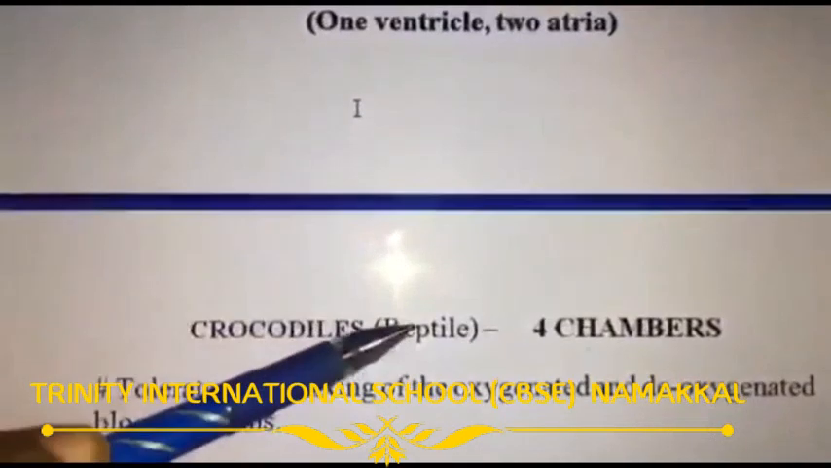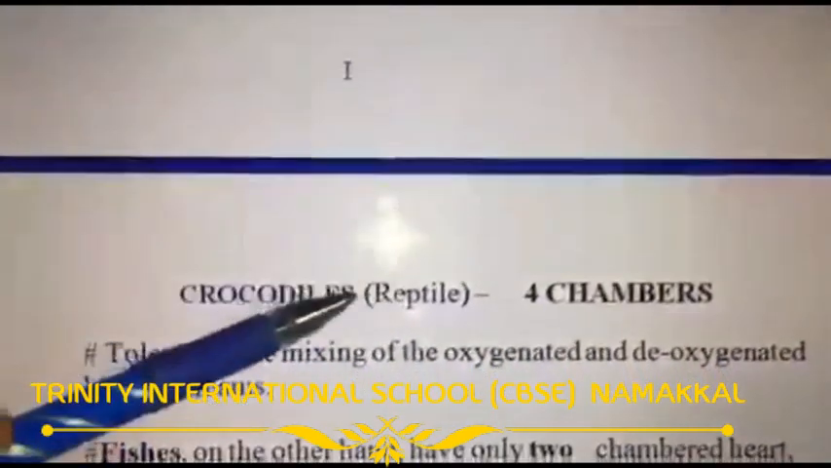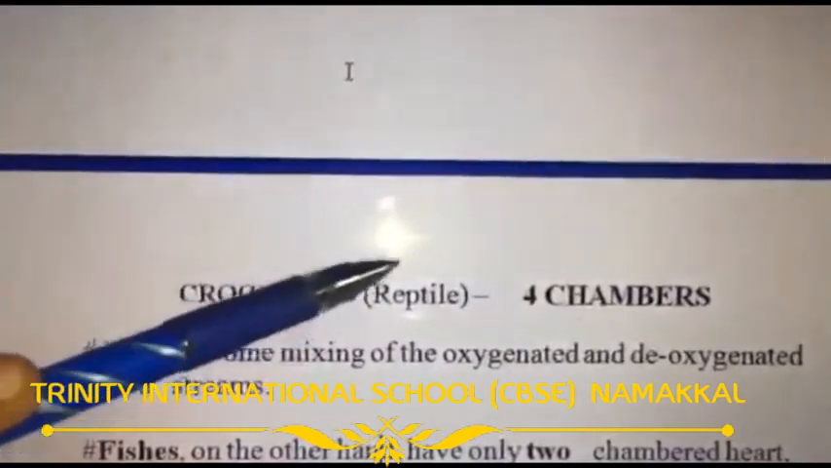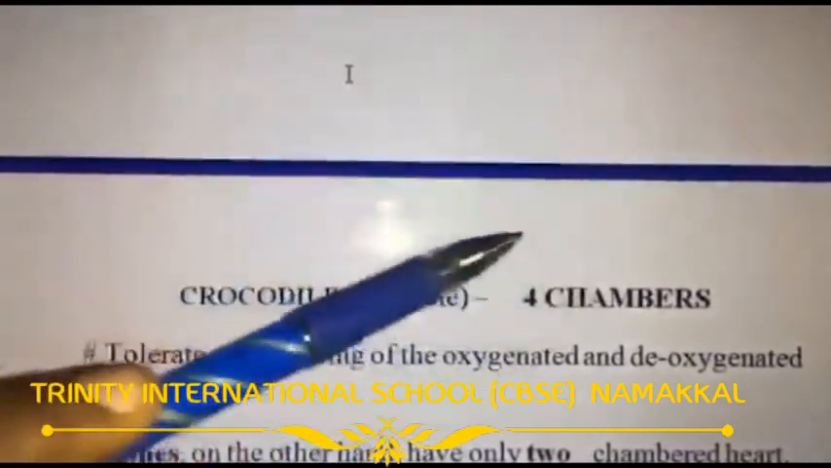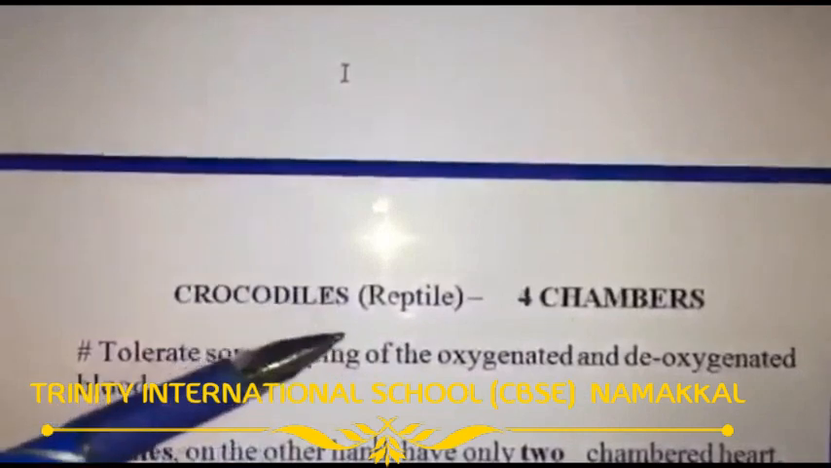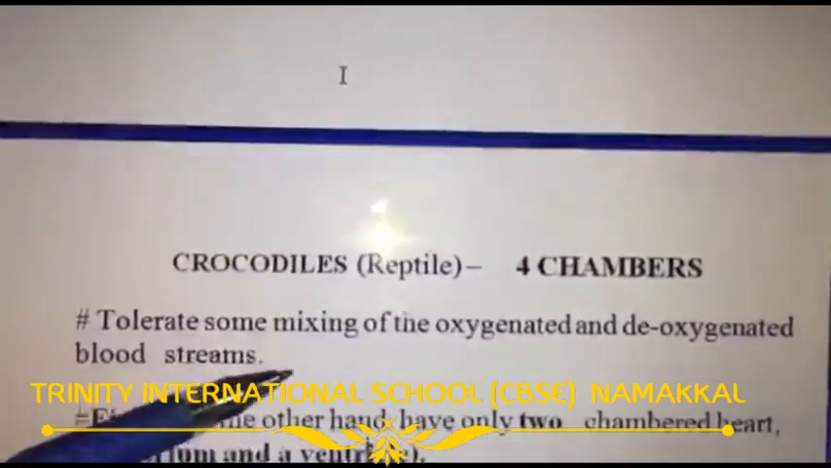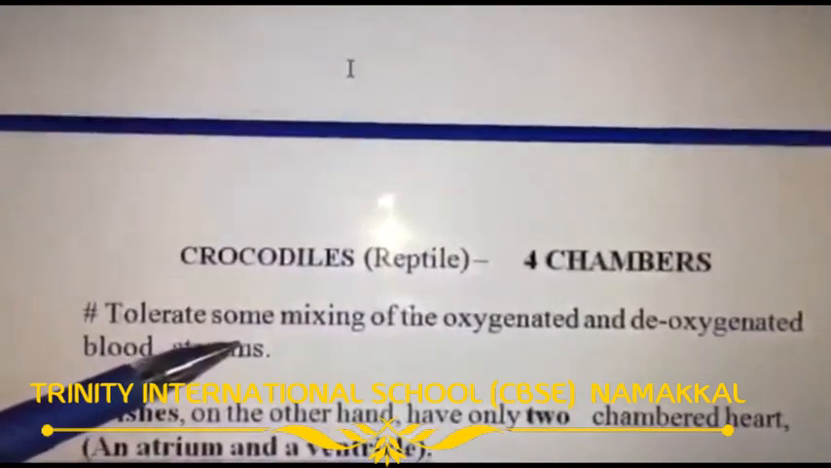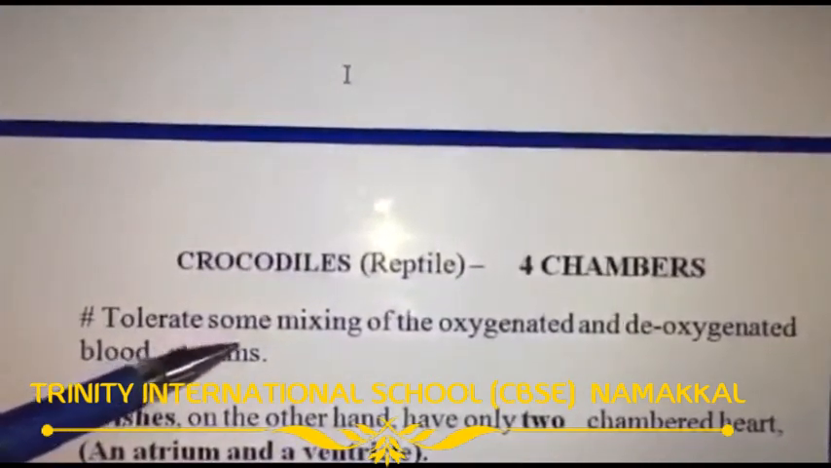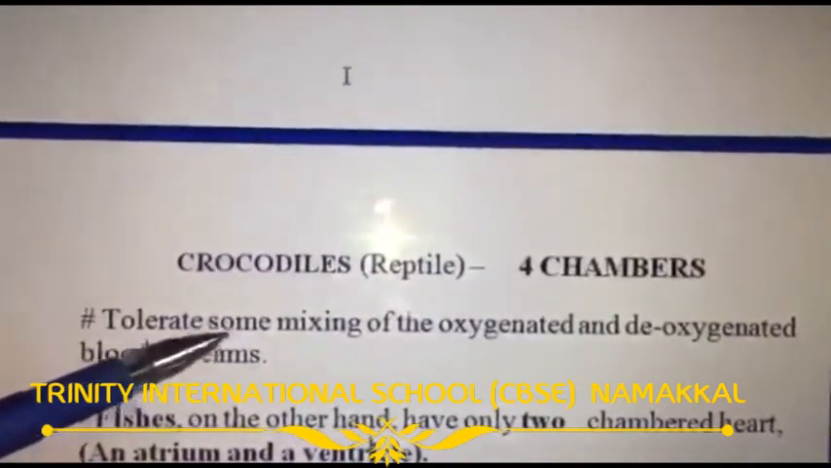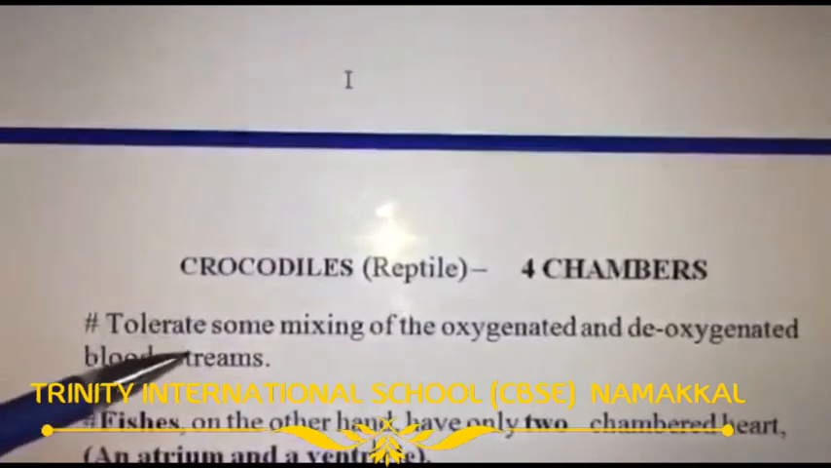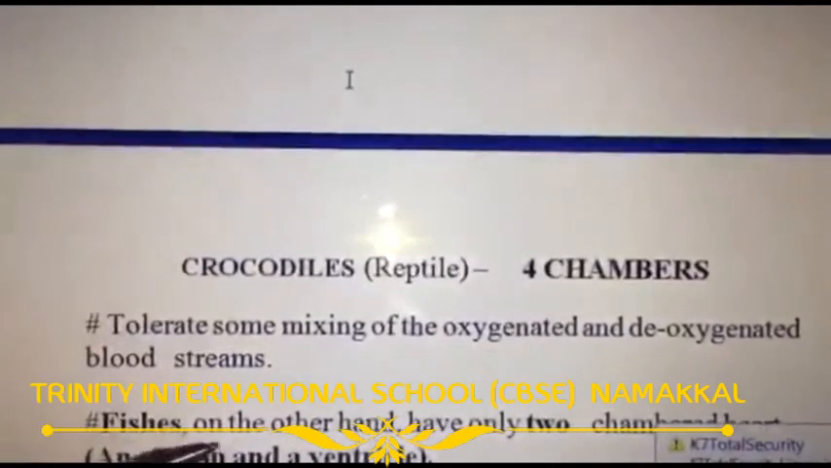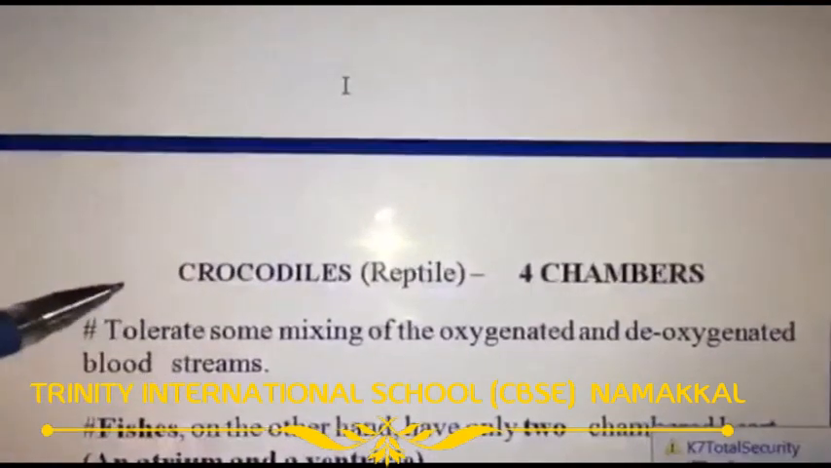Crocodile is a type of reptile, but except the crocodile, other reptiles have a three-chamber heart, while the crocodile has a four-chamber heart like mammals. Here only three chambers are there. There is a possibility of mixing oxygenated and deoxygenated blood, but these animals can tolerate the mixing of blood.